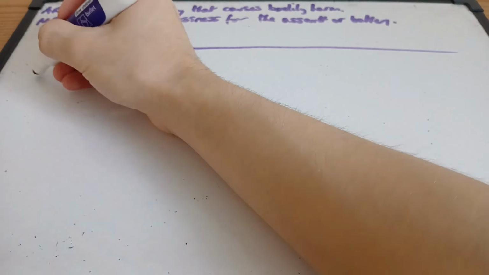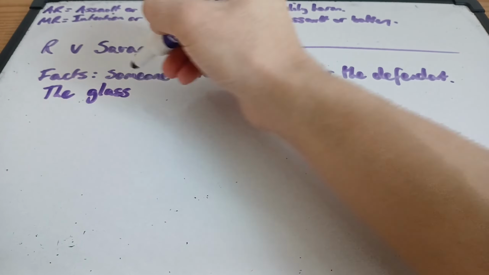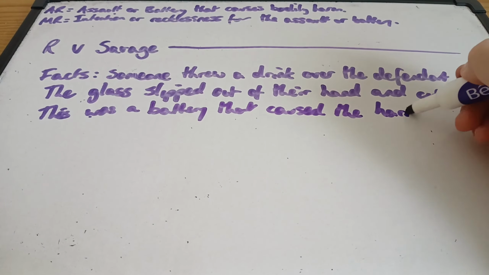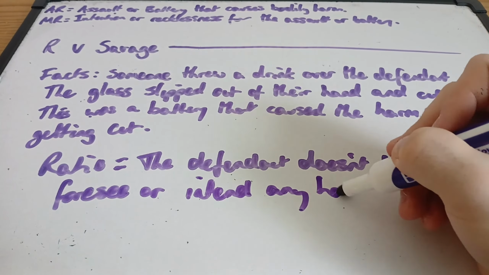In R versus Savage, someone threw a drink over the defendant. The glass slipped out of their hand and cut them. This was a battery that caused the harm of them getting cut. The ratio of this case is that the defendant doesn't have to foresee or intend any harm for ABH.